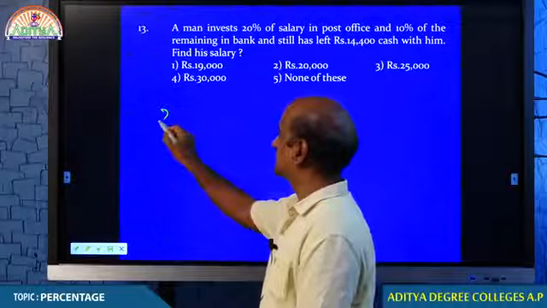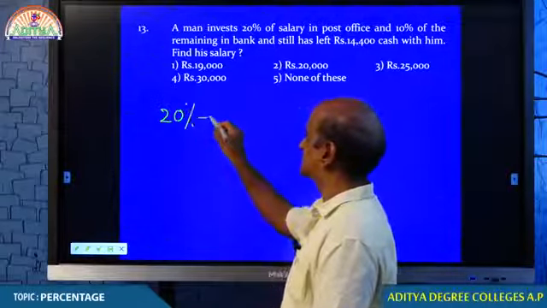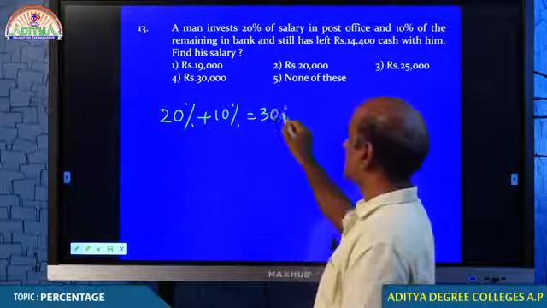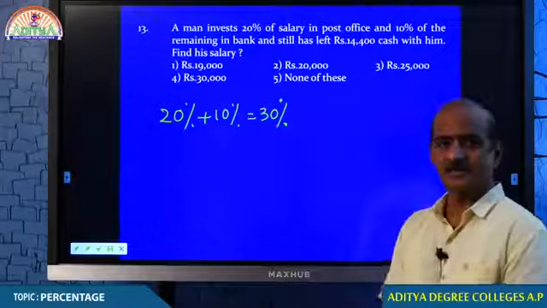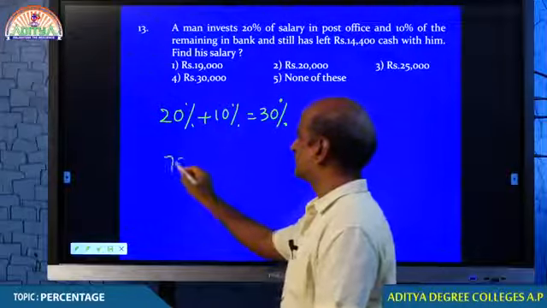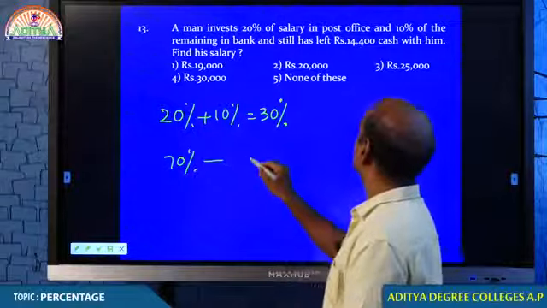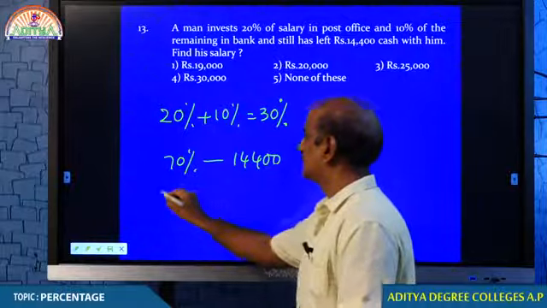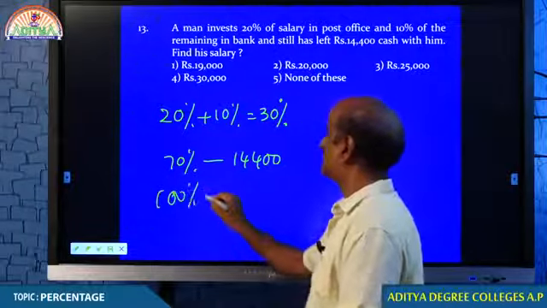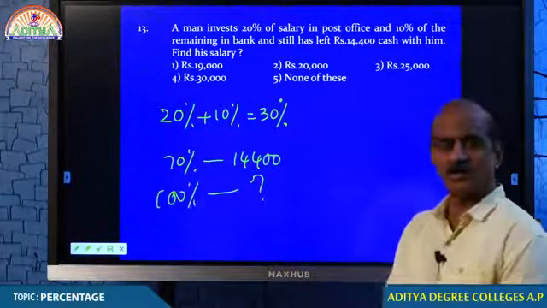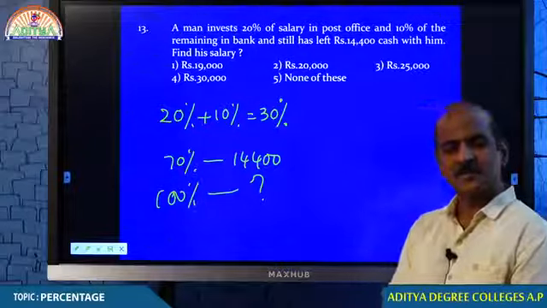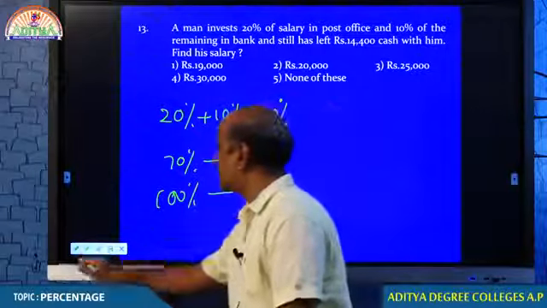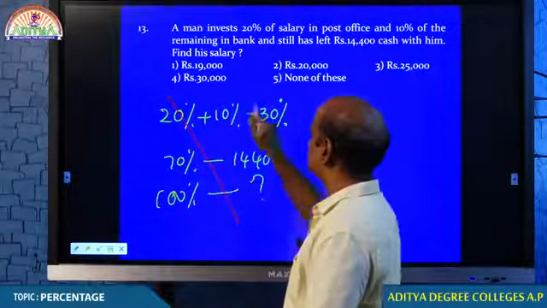Probably you must be trying this question like this: 20% and 10%, he spent already 30%, therefore he must have left with 70%. That 70% is 14,400 and 100% total salary is how much? Are you doing like this, my dear students? If you are attempting it like this, probably you are mistaken.